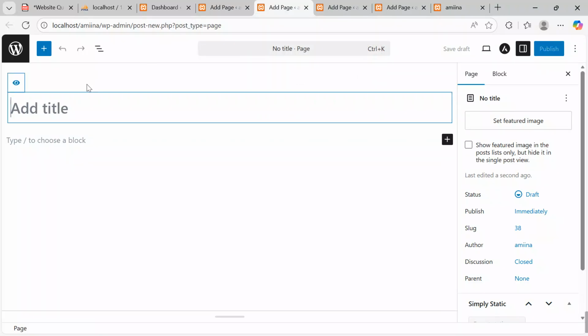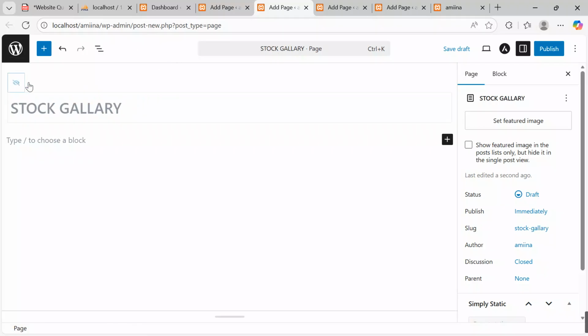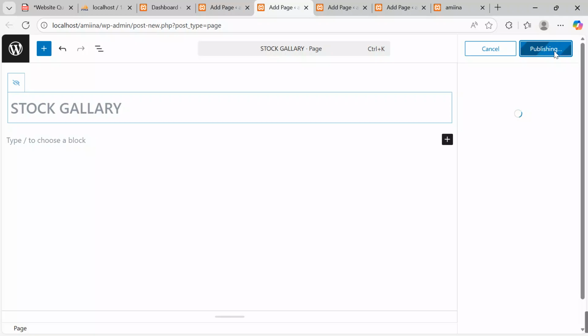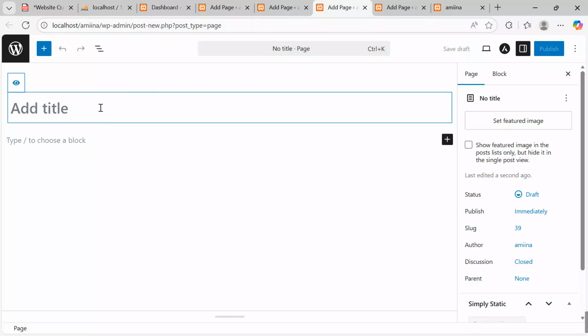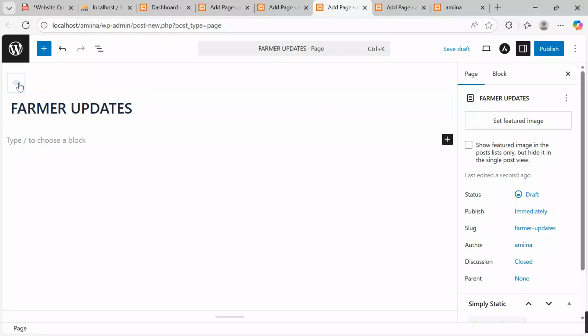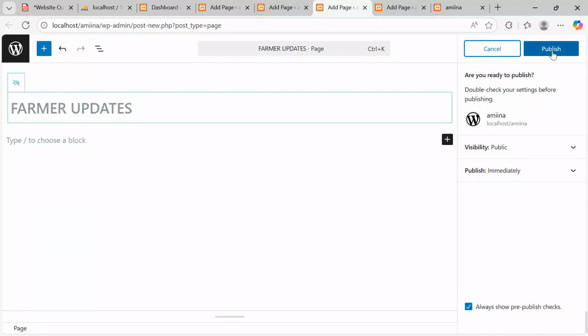This page will be stock gallery. We are going to call it stock gallery. Over here, check the box and then say publish. So go on to another page. This page, let's save it as maybe farmer updates. Yes, farmer updates. We want to be giving farmers updates on our website. Check the box and then say publish.